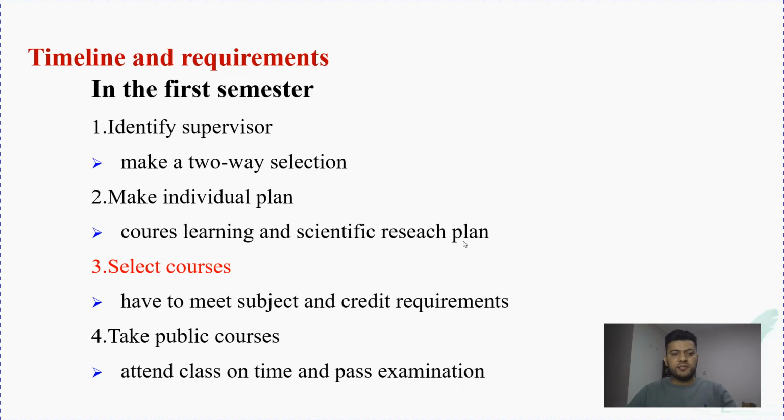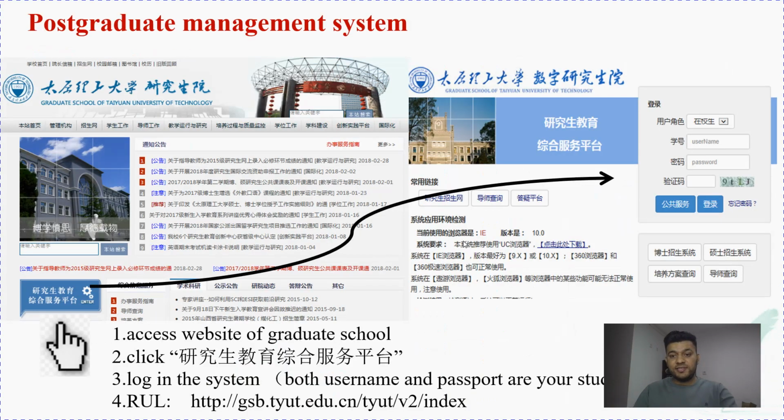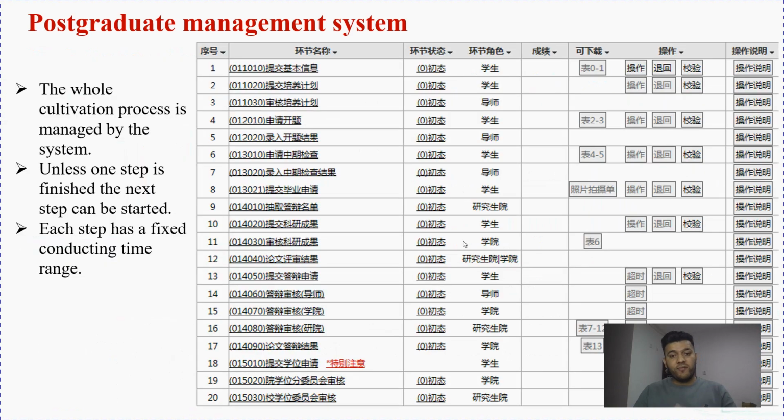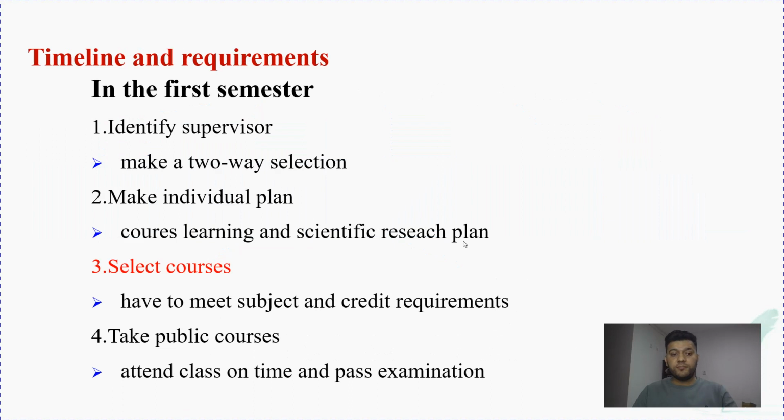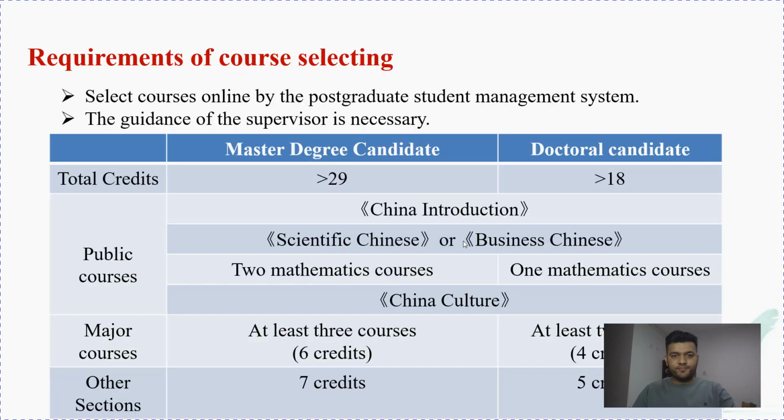You can select your courses on the management system, like this system. I have another video where you can see how to select your courses on the system. Take the public courses, attend classes on time, and pass the examination. You can take those courses in the second or third semester, and you have to pass the examination also. Okay, requirements of the course selection.